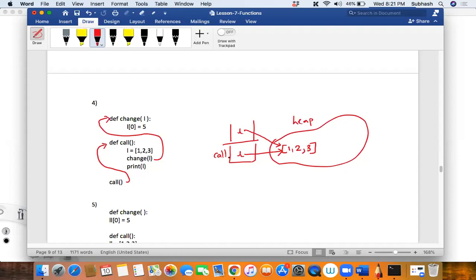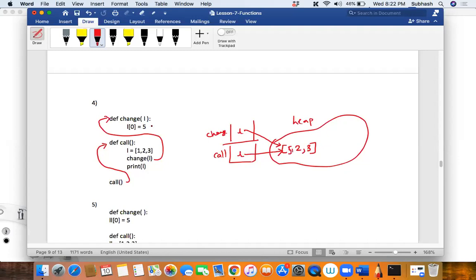Yes or no, guys? Please respond. Then what happens in change? The value of L of 0 will be updated as 5. I'm doing the change in the change function. So L of 0 is 5, isn't it? So this will get changed.